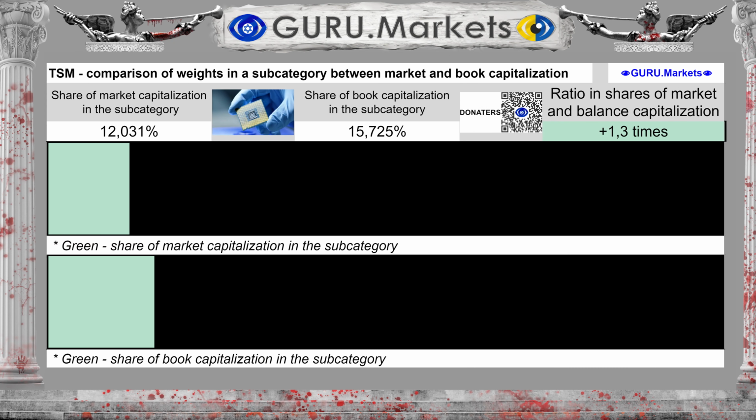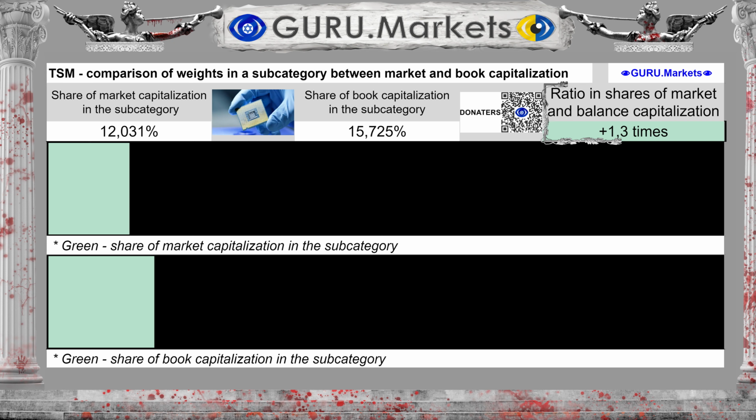Having made a comparison of the occupied shares of market and balance capitalization, we see the following. The share of Taiwan Semiconductor Manufacturing ADR in the subcategory when assessing the exchange value is 12.031%. The balance sheet capitalization is 15.725%.